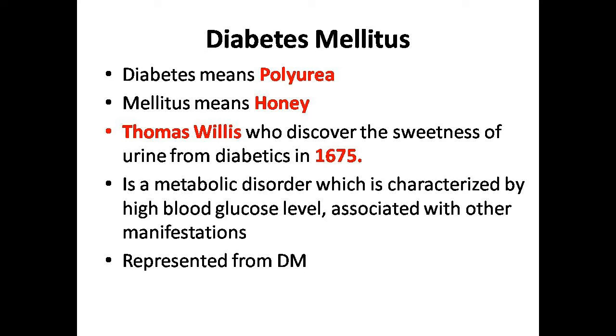So what does metabolic disorder mean? It means there is an imbalance in the metabolism of protein, carbohydrate and lipid, characterized by high glucose in your blood, which you can also call hyperglycemia.